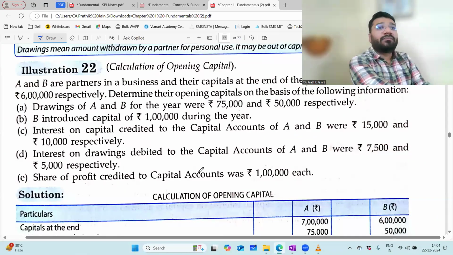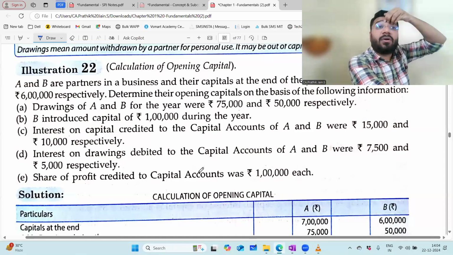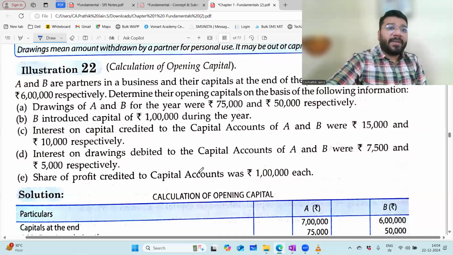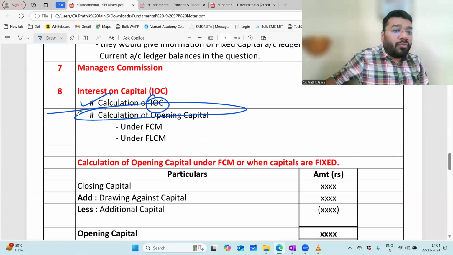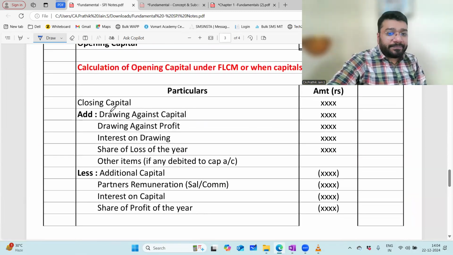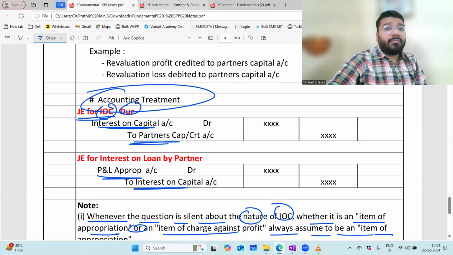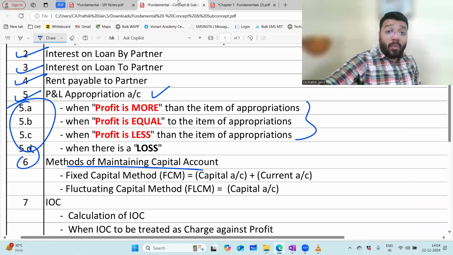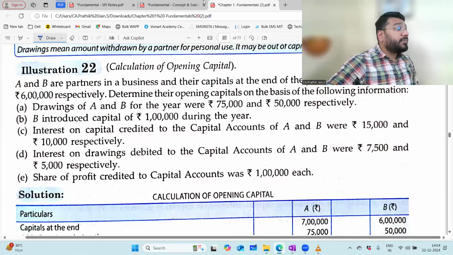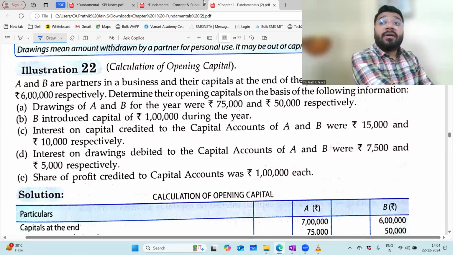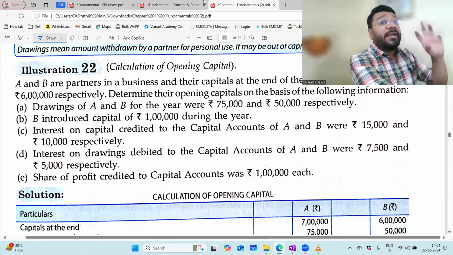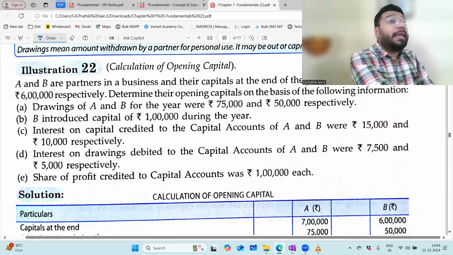It's 2 p.m. now. Interest on capital related concept we have discussed. Technically speaking, calculation part discussed, opening capital calculation also discussed, and accounting treatment also discussed. But I don't want to do the questions now. There are few questions which are very tricky. There are few questions where they do the calculation of into 10 by 110 and all in the calculation of the opening capital. Right? So I will do it in the next class.